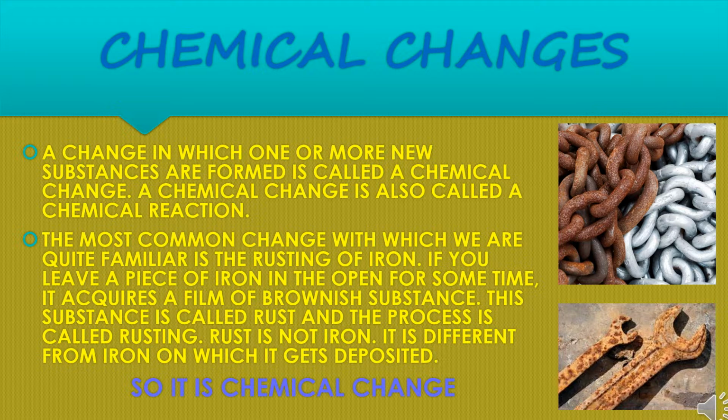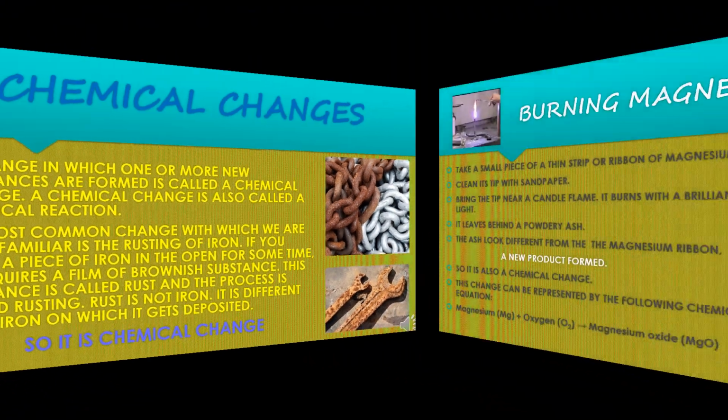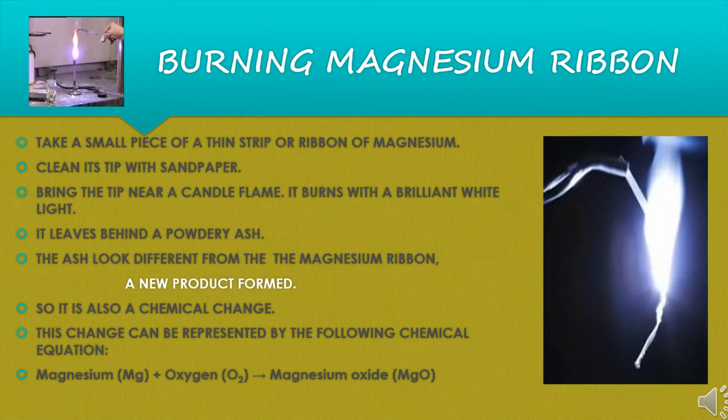But rust is not iron. It is very different from the iron on which it gets deposited. So a new substance is formed, hence it is a chemical change. Let us discuss a few more examples of chemical changes.